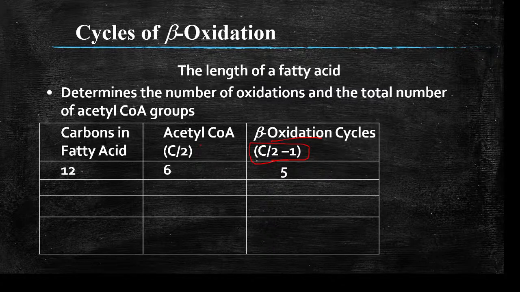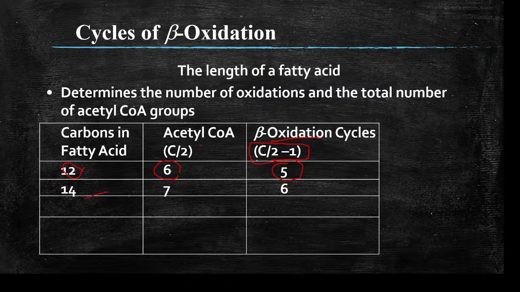For example, if you have a 12 carbon saturated fatty acid, it will produce 6 acetyl CoA molecules, and it undergoes 5 cycles of beta oxidation, because at the end it produces 2 acetyl CoA molecules.